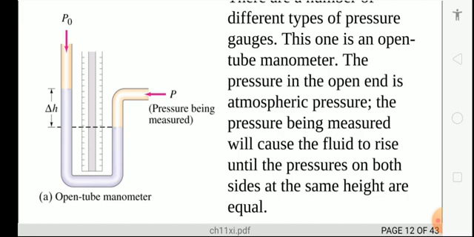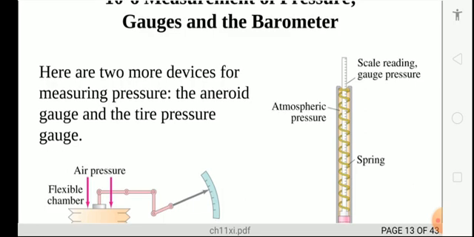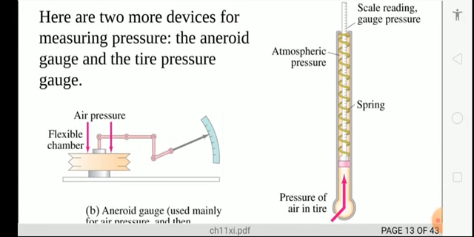Similarly, measurement of pressure can also be done by these two more devices. The first one is the tire pressure gauge. You can see there is a flexible chamber.